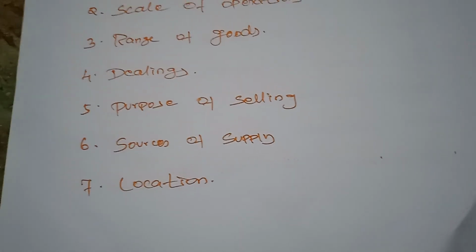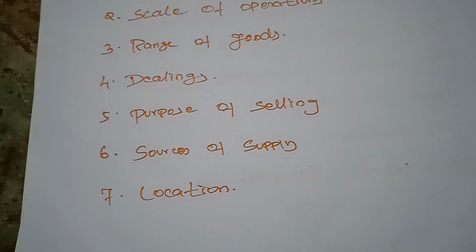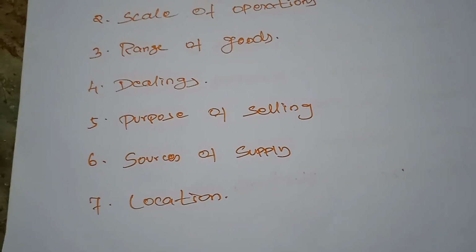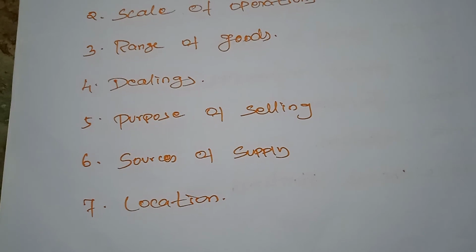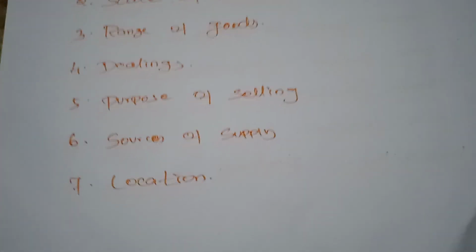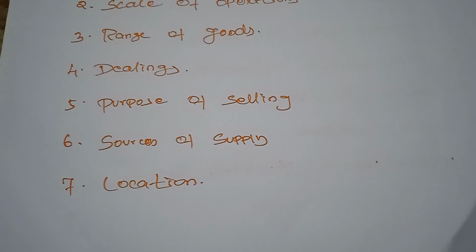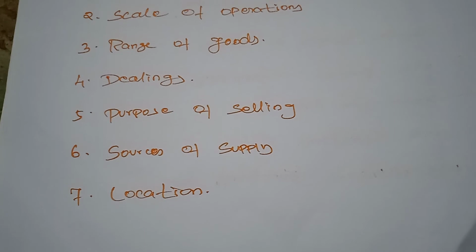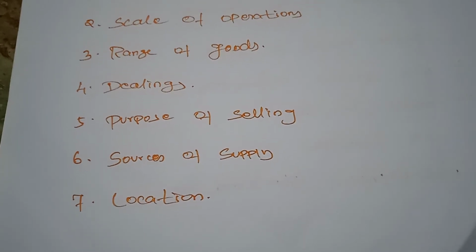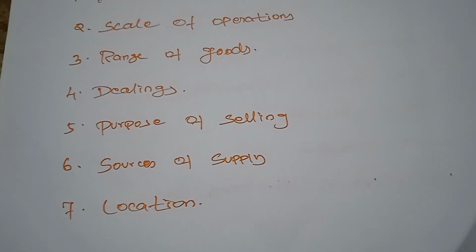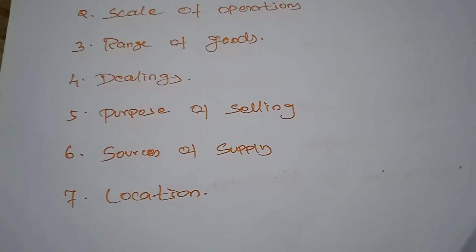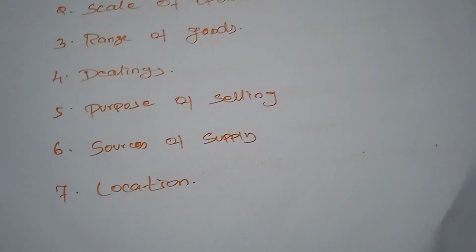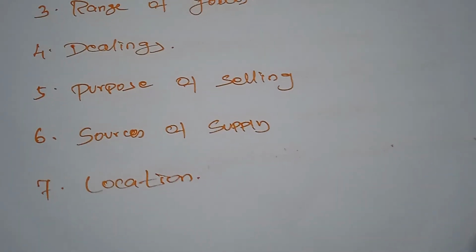Next, purpose of selling. A wholesaler sells goods for resale. On the other hand, the retailer sells goods for ultimate consumption or use. Normally the wholesaler sells goods for resale, because after purchasing from the wholesaler, the retailer is going to sell to the consumers. But the retailer is not like that. The retailer purchases the commodities only for the consumption or use of the consumers.